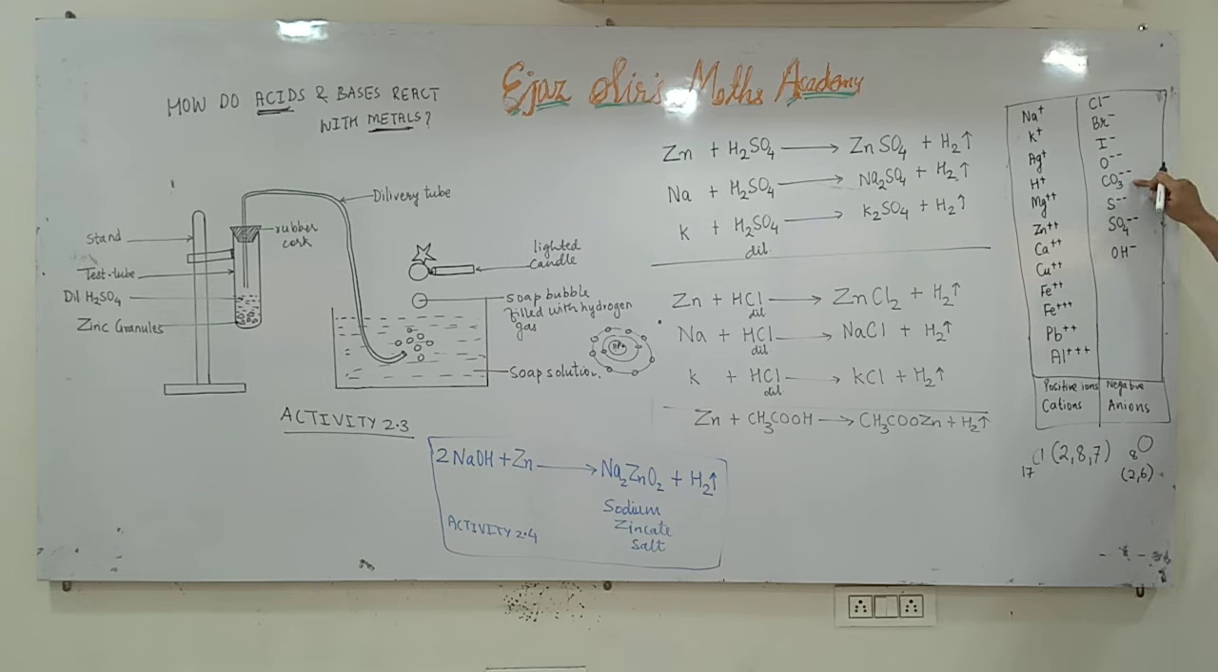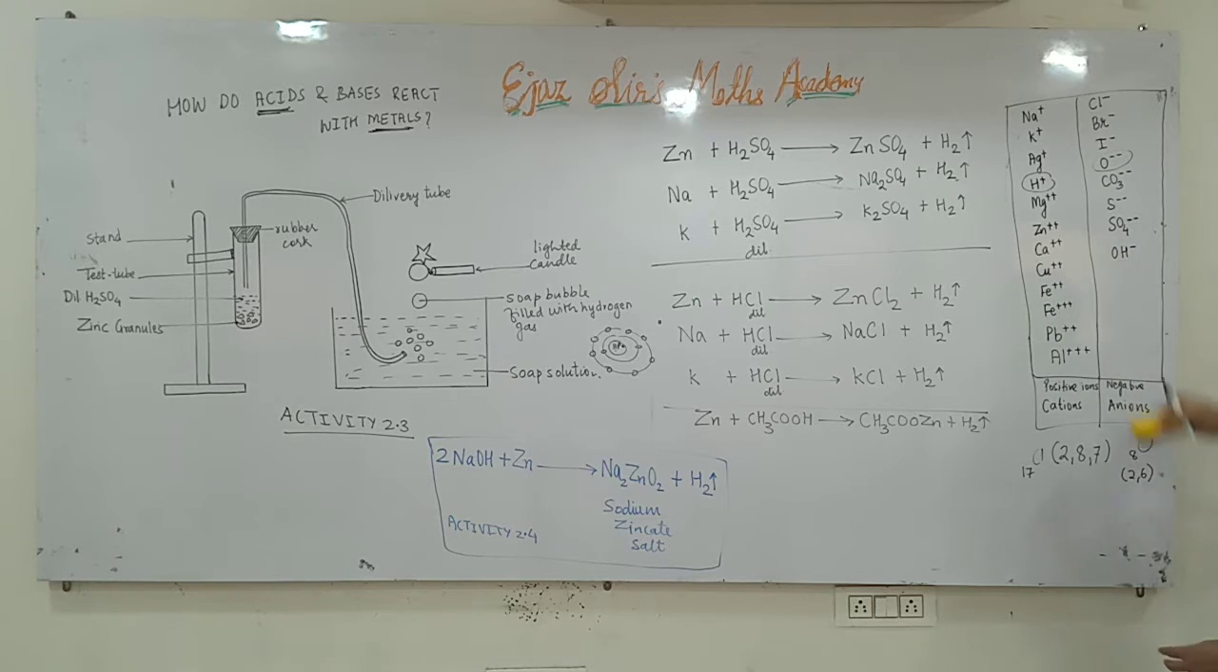This is carbonate, 2 negative charges. Sulfide, 2 negative charges. This is sulfate, 2 negative charges. This is hydroxyl, OH negative. See, O is 2 negative and H is 1 positive. So 2 negative and 1 positive, 1 negative and 1 positive will be cancelled and 1 negative will be left behind. That's why we write OH 1 negative.